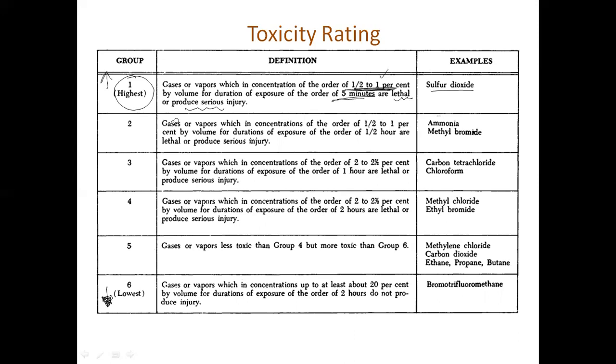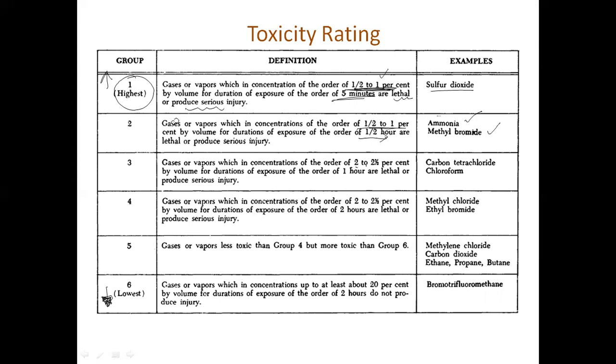Another gas, if the concentration is half to 1%, means out of 100 molecules of the air, only 1 molecule is of this gas, and the person is breathing for half an hour, then it will become lethal. In 5 minutes it will not be lethal, for half an hour it will become lethal. Examples are ammonia and methyl bromide, also called bromomethane.